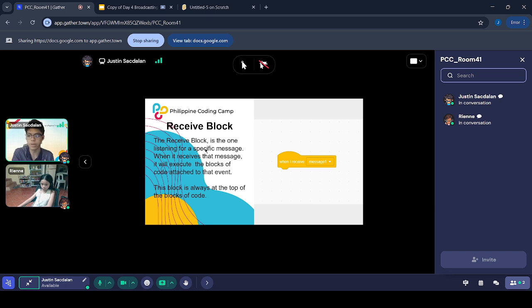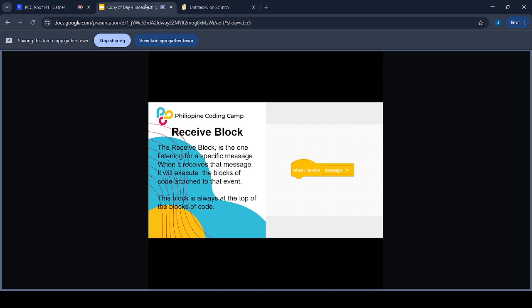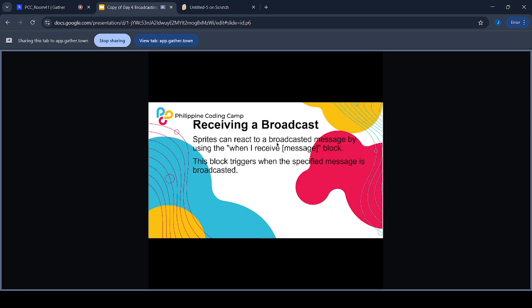So you received what I said, and you'll execute your task, trying to accomplish the exercise. Gets? Okay? Sige, next tayo. Sprites can react to a broadcasted message by using the when I receive message block.